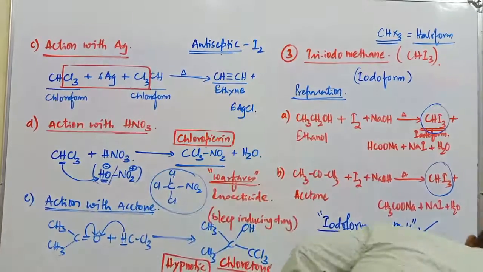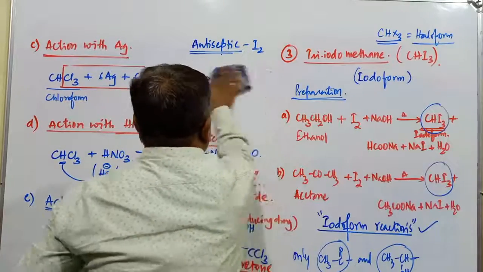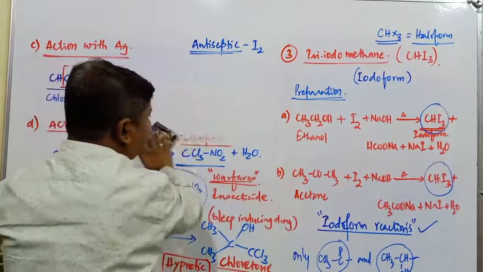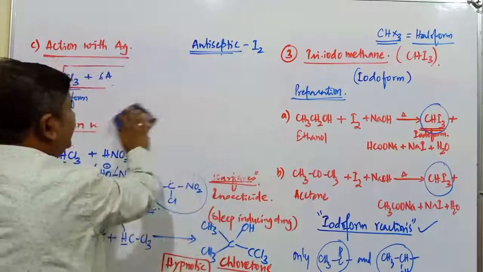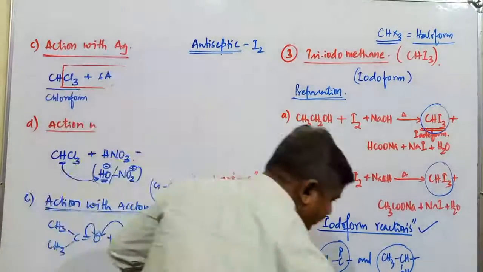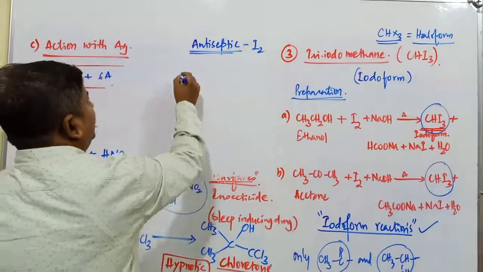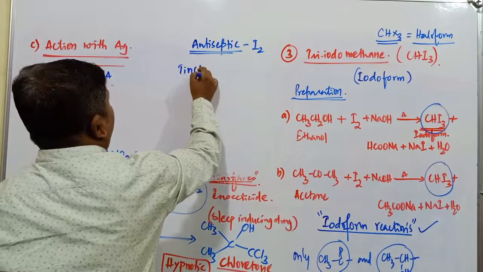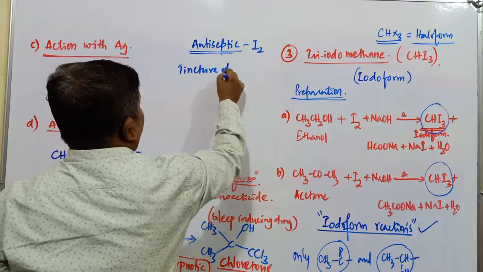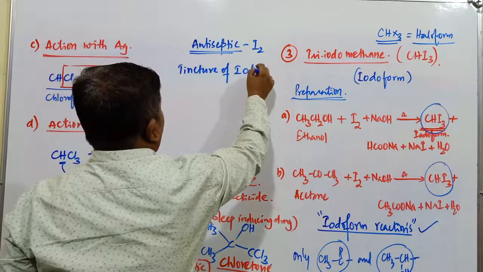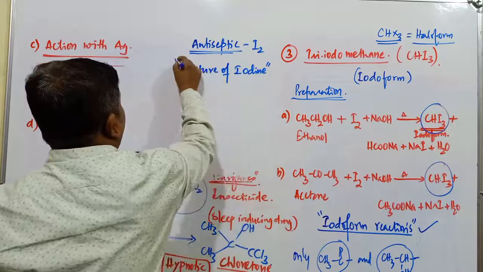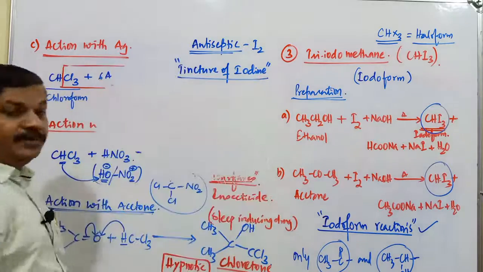For that purpose it was used earlier, but nowadays it is not commonly used because of some side effects. Generally here you have come across one particular term, tincture of iodine. What is the meaning of tincture of iodine? It is a main composition which is used in dressing of wounds.